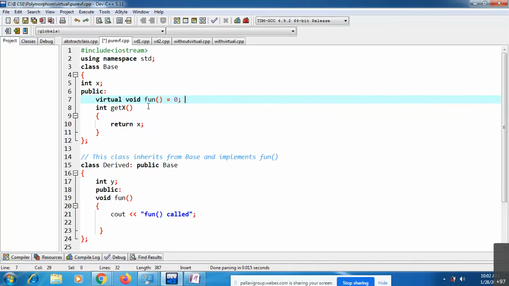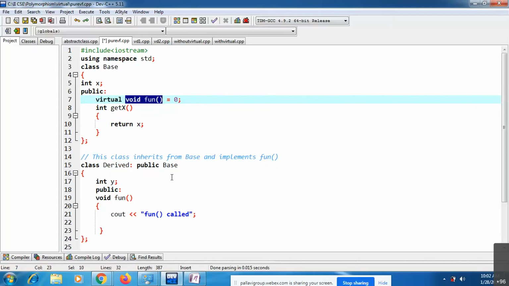See, you have written one pure virtual function inside the base class. This pure virtual function, you must override inside the derived class. How can you override it? You need to maintain the same signature: the same return type, the same function name, and even the same parameters. That you need to override inside the derived class.